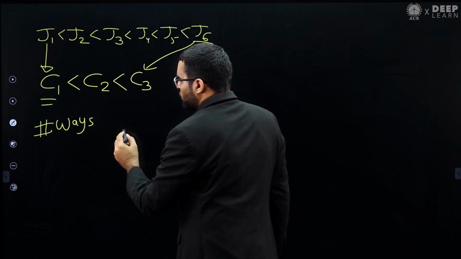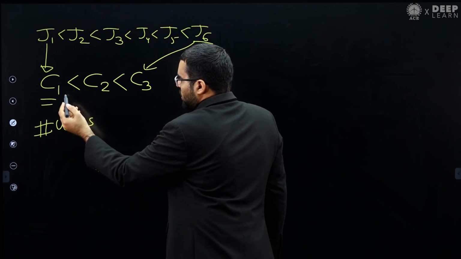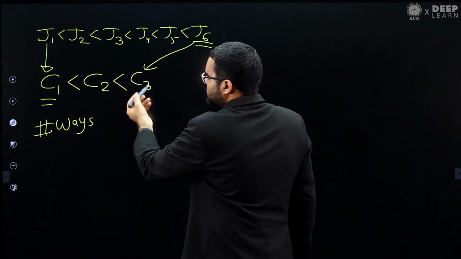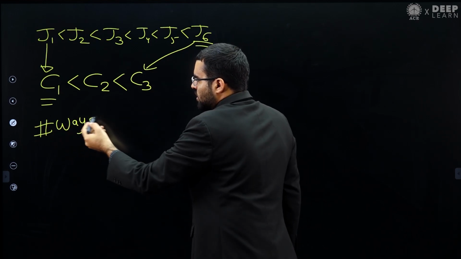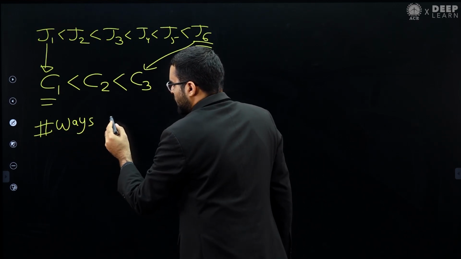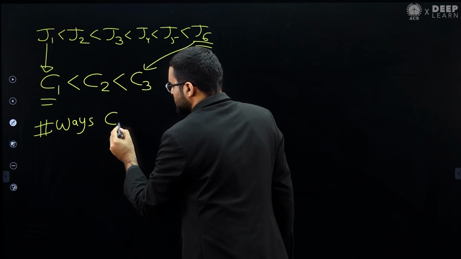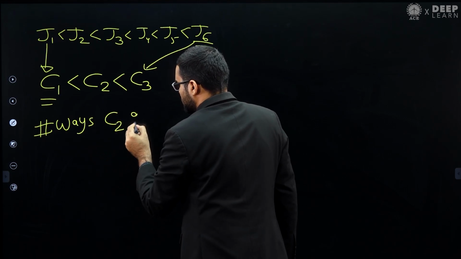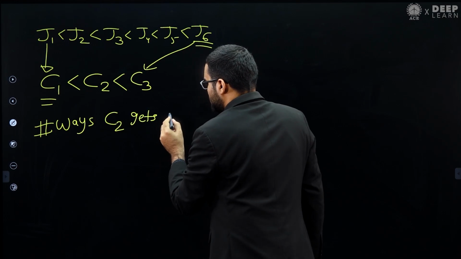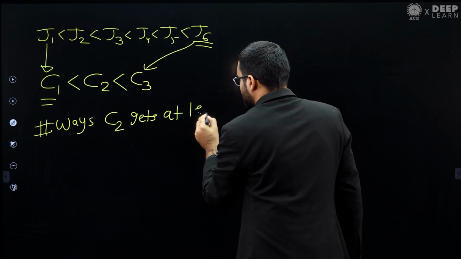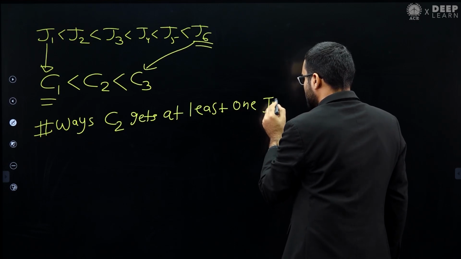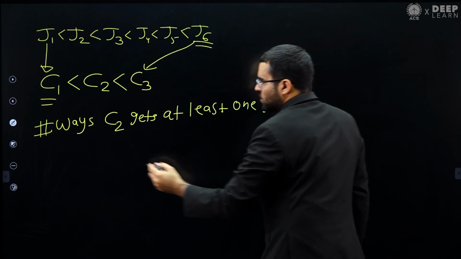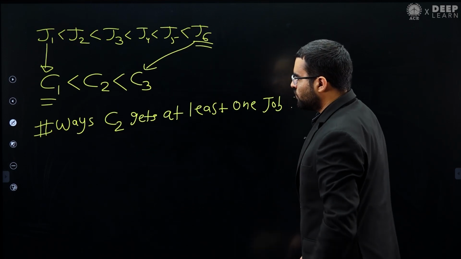Remember C1 and C3 are already getting at least one job, so I can say the number of ways such that C2 gets at least one job. This is what they want us to find out.